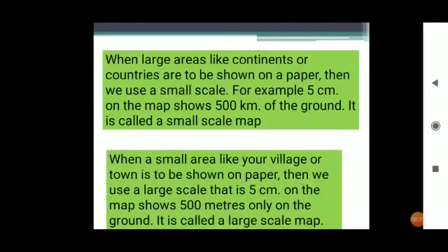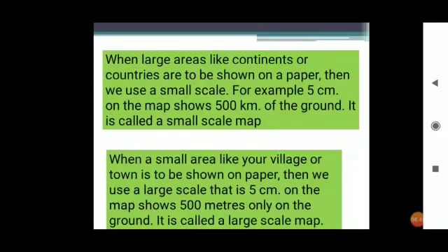Now see the next one. Two types of scale maps are there. When large areas like continents or countries are to be shown on a paper, then we use a small scale. For example, 5 centimeters on the map shows 500 kilometers on the ground.